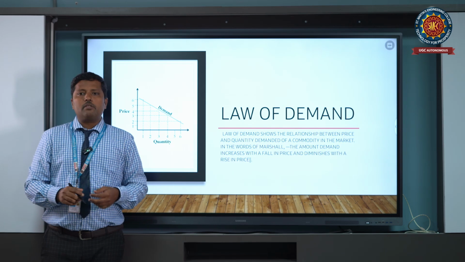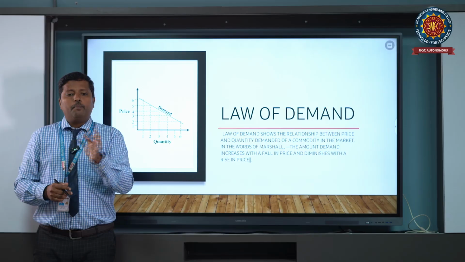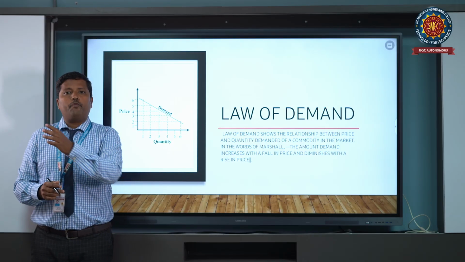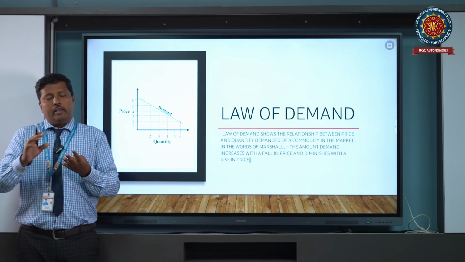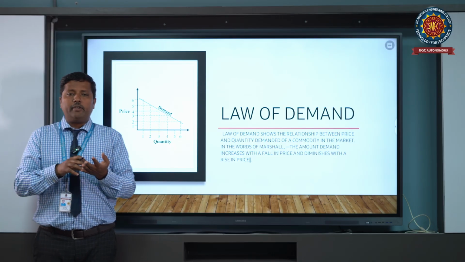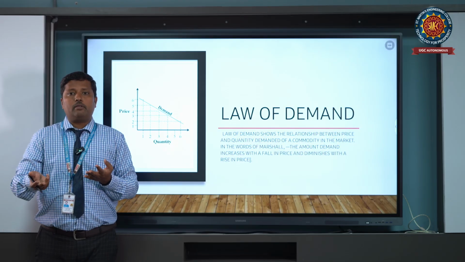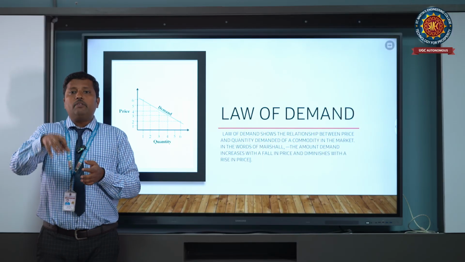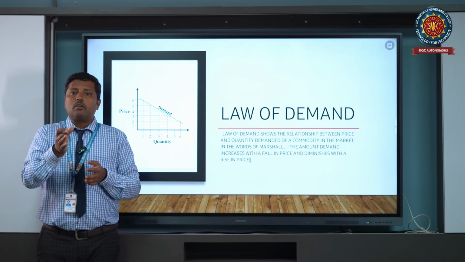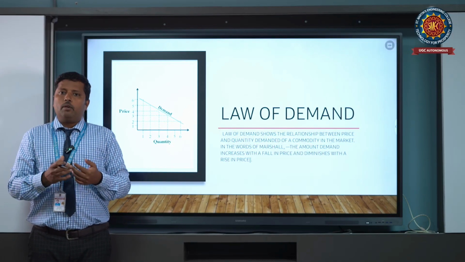So what are the assumptions for demand? What I already mentioned, the demand function: Q is a function of price, income of the consumer, expectations, consumer taste and preferences, habits, and price of substitute products. These are the determinants and functional elements which have to remain constant. Then only will the assumption be fulfilled.